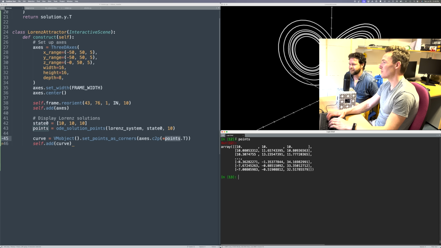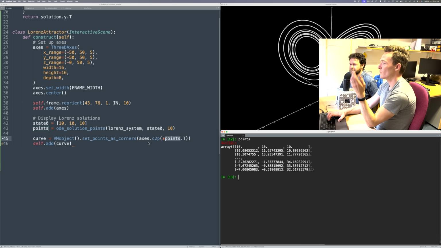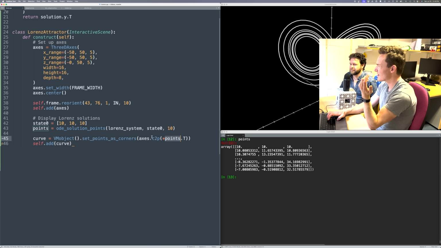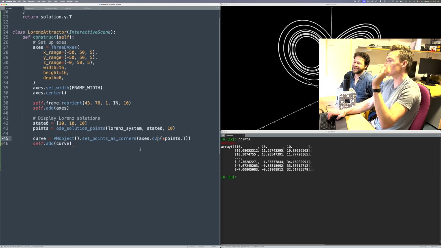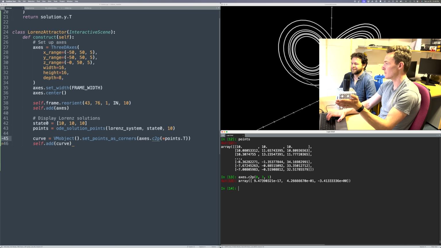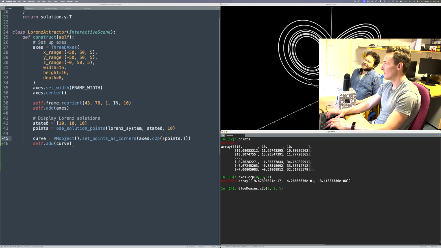But that's great. So in this case, points is an array where I like to think of each row as one of the points, but the syntax for this c2p is going to take in lists of the X coordinates, Y coordinates. It's maybe a dumb design as I'm thinking about it right now. It makes sense because usually when you're calling this, you have axes.c2p and you're just passing in actual individual ones. Like, hey, I want to know what point this corresponds to in the Manim coordinate system, and it's like, here's that point. So if I wanted to add a dot there, we could see where it shows up.